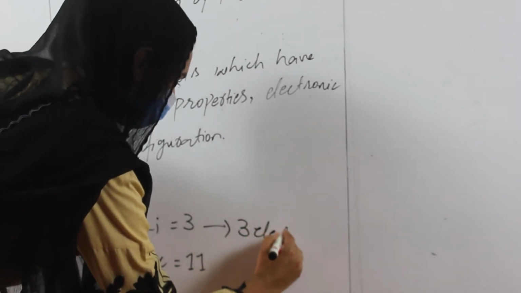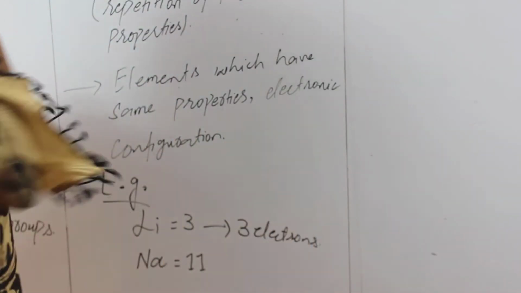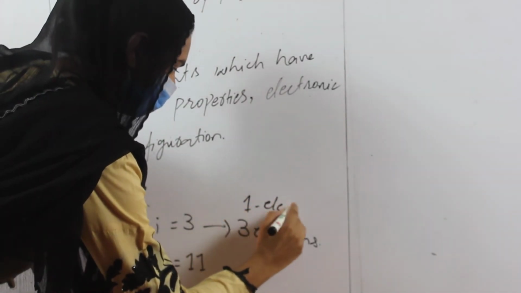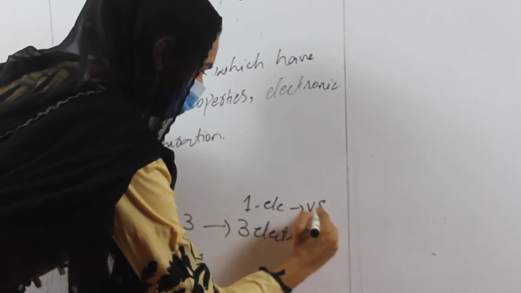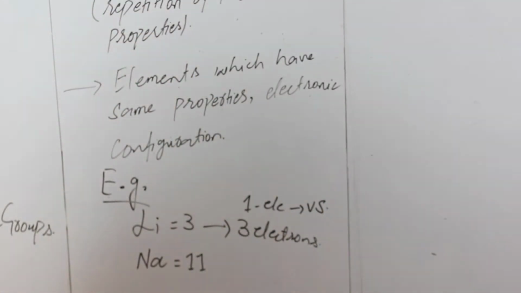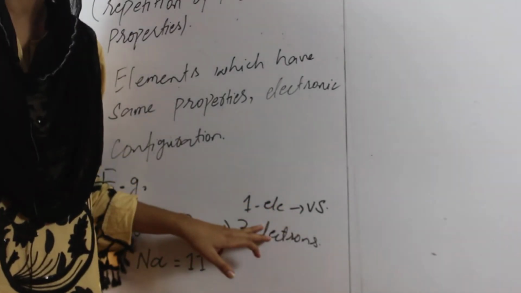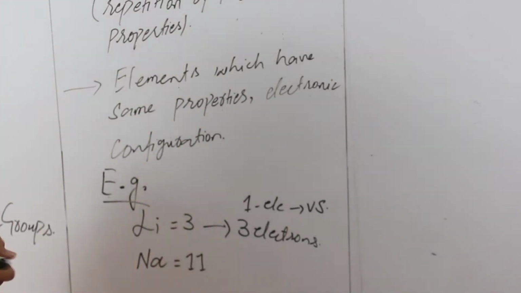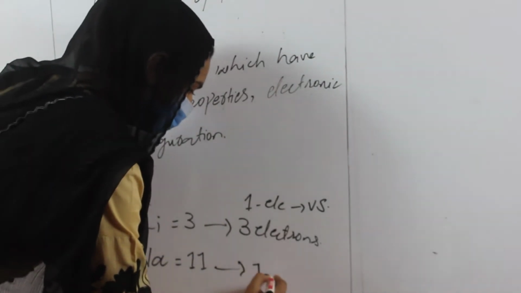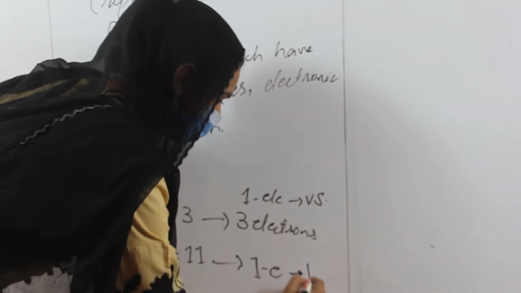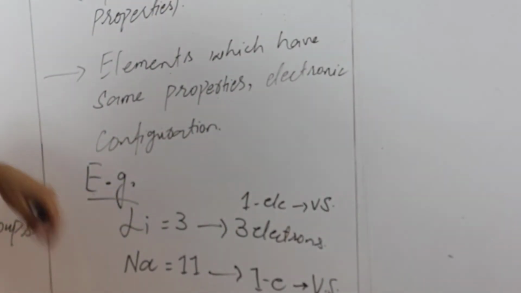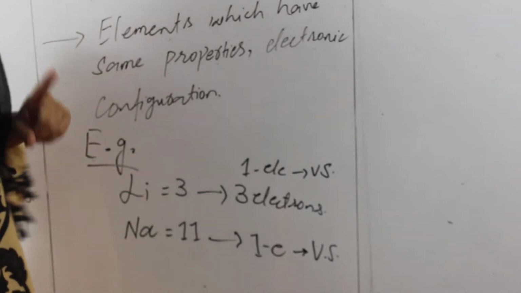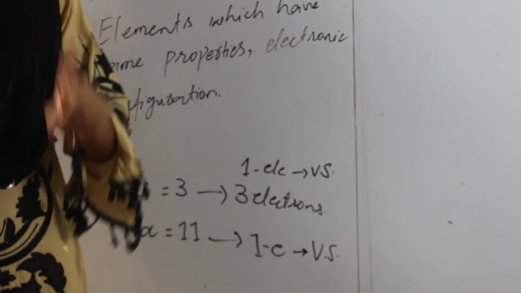Lithium has atomic number 3 and so 3 electrons, but in its valence shell it has just 1 electron. Valence shell means the last shell. In the last shell only 1 electron is present. Sodium has 11 electrons, but in its valence shell it also has just 1 electron. So one property is the same: in both lithium and sodium, only one electron is present in the valence shell.